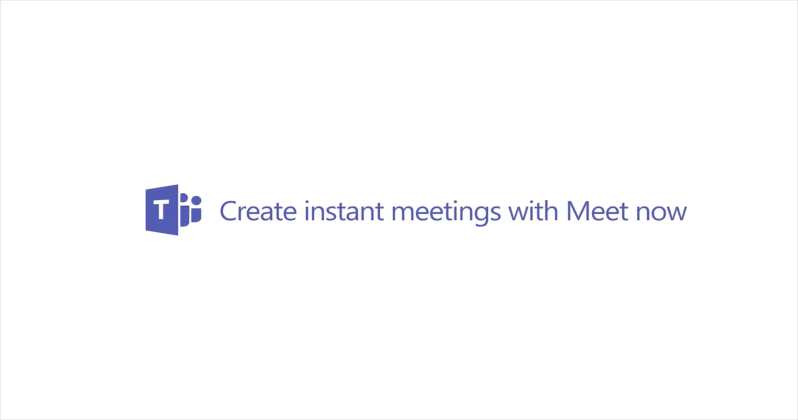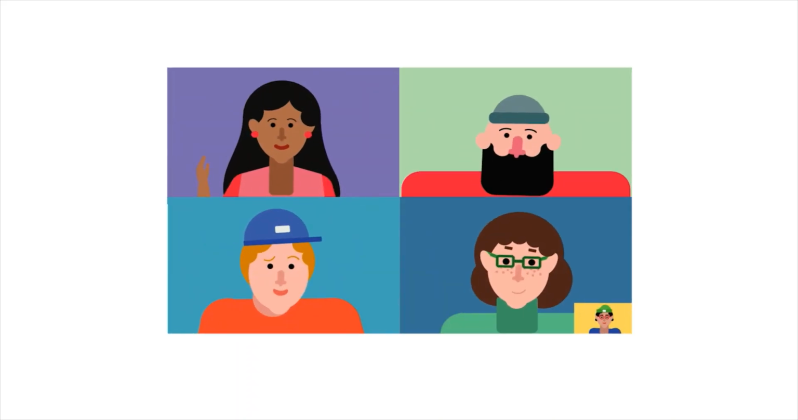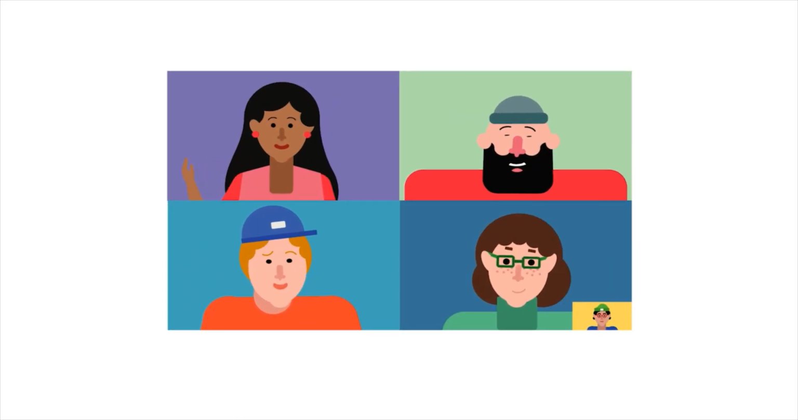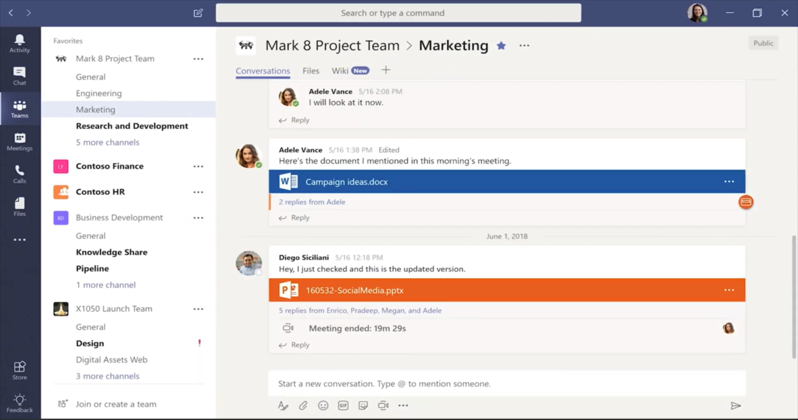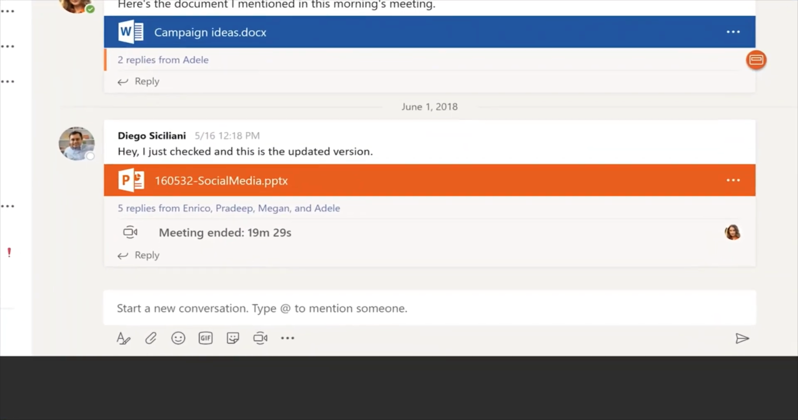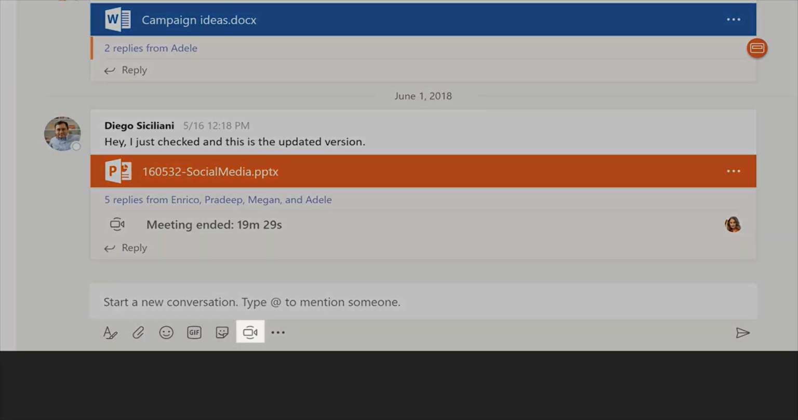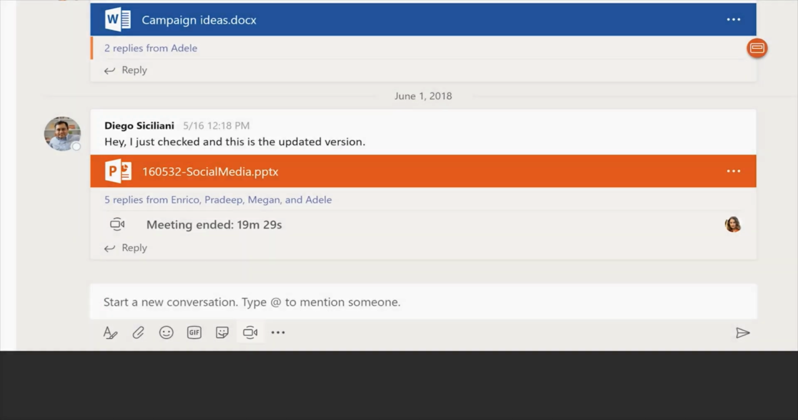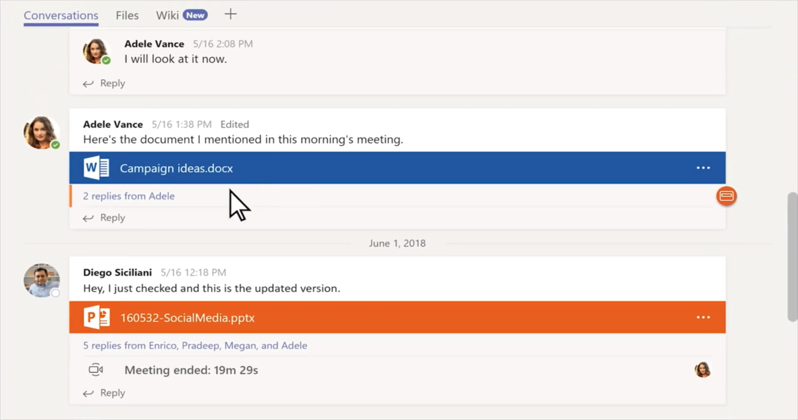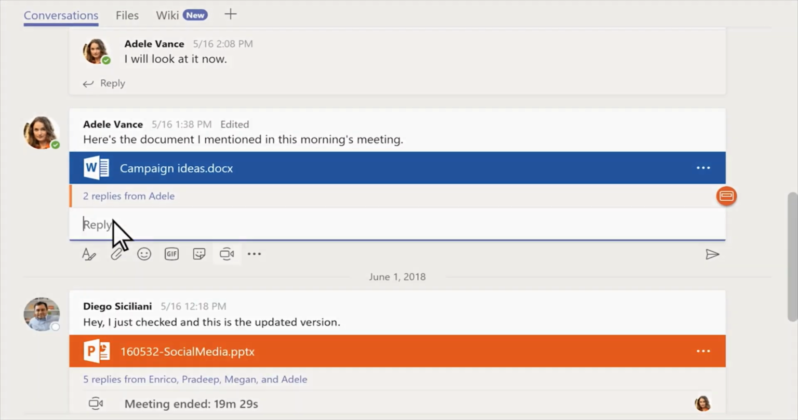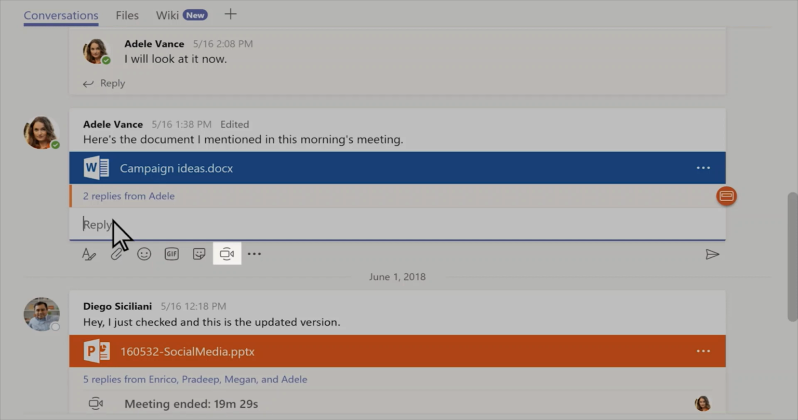Ever feel the need to turn a team conversation into a quick meeting? You can do that with Meet Now. Use Meet Now to have an instant meeting in the Conversations tab in a channel. There are two ways to start the meeting. Either go to where you type messages at the very bottom and click Meet Now, the video camera, under the box. Or, to keep the context of a specific conversation, first click Reply, then Meet Now, under where you would type your reply.